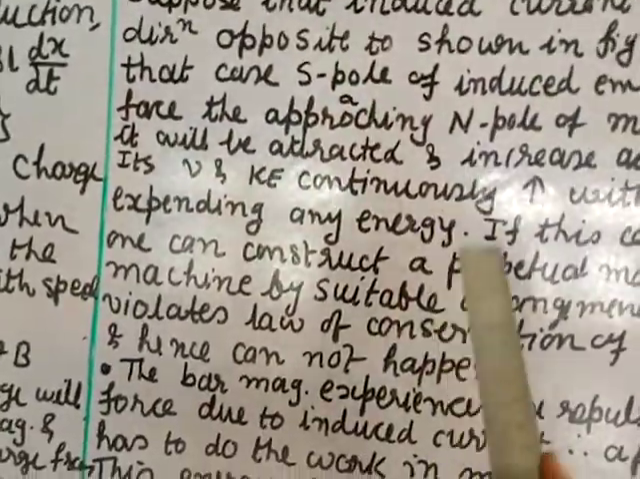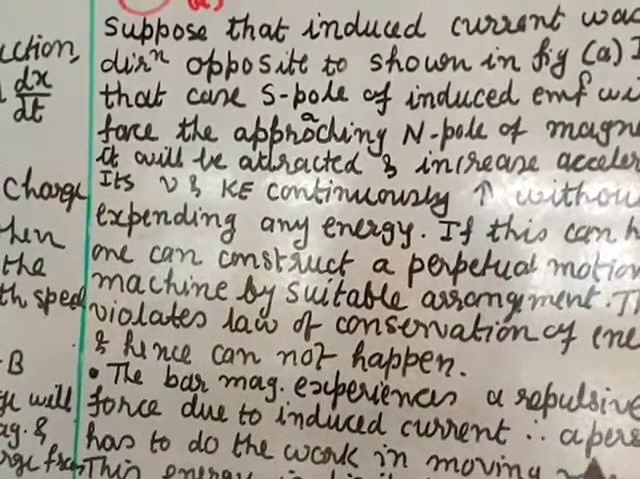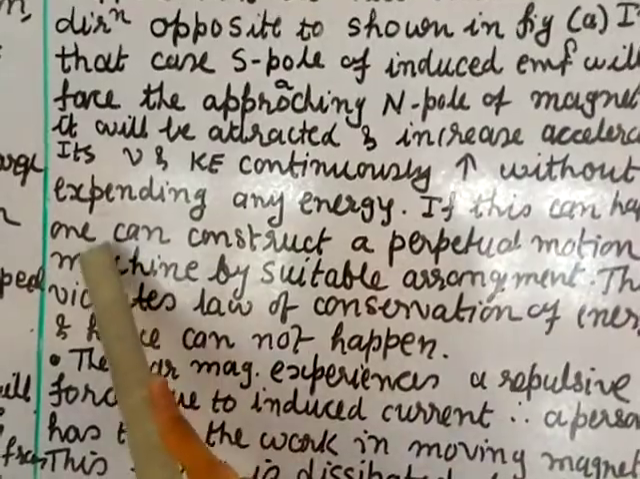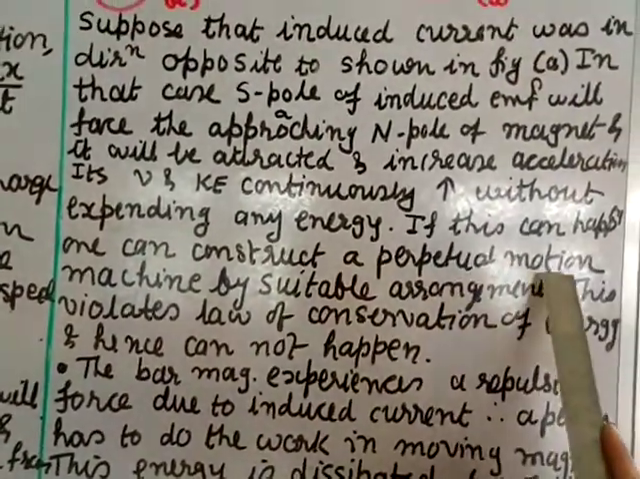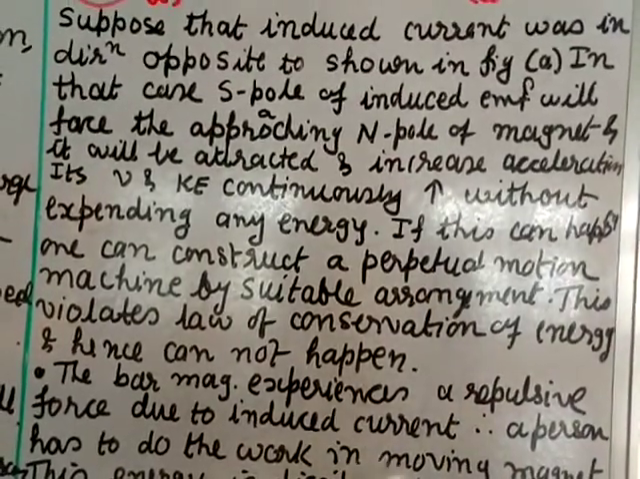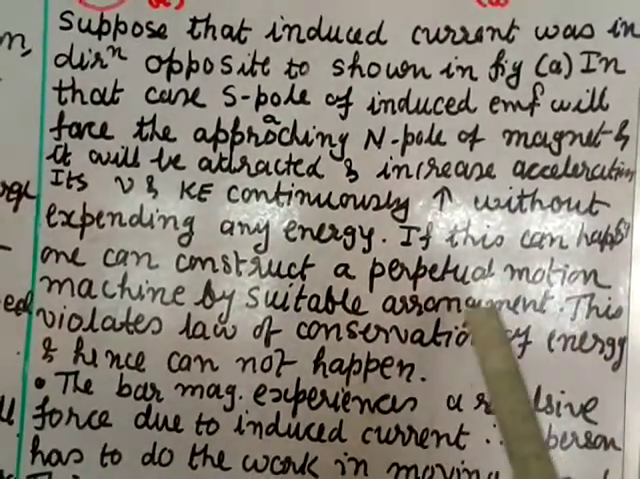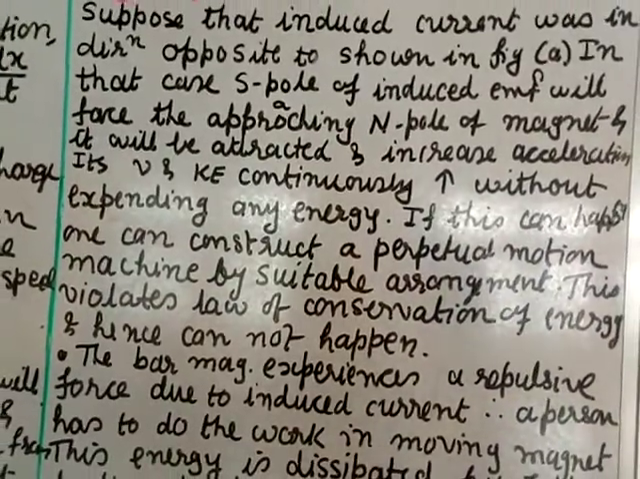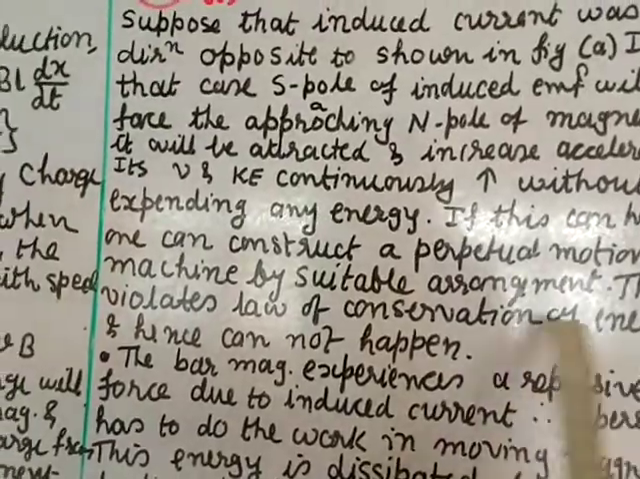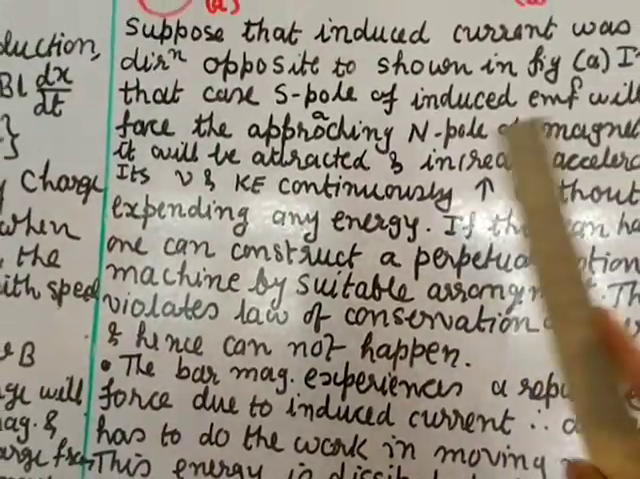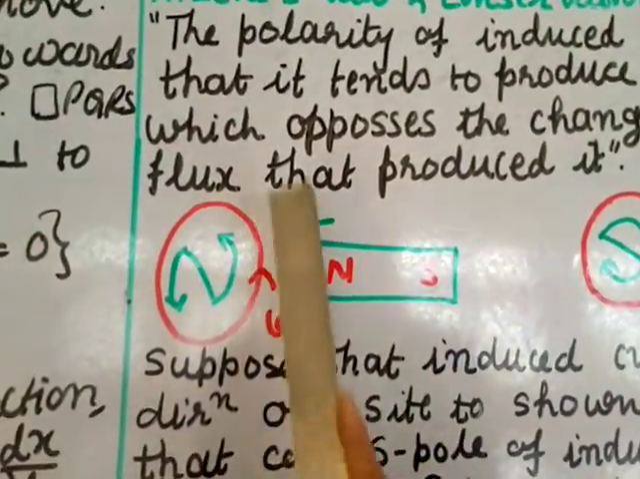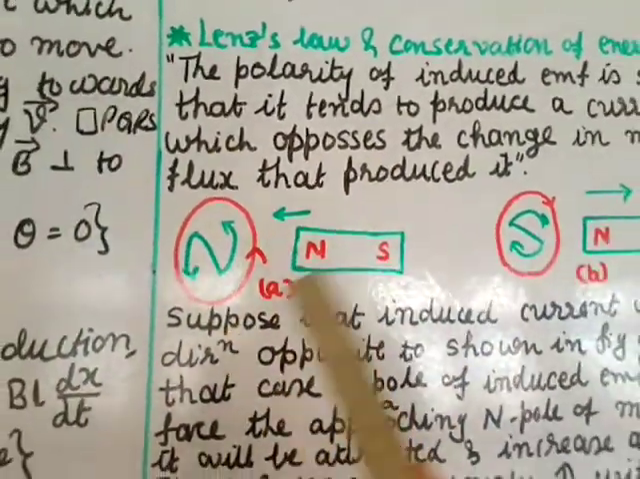And if this is happening, then you are not expending any energy because one is south, one is north, they will attract each other. If this can happen, one can construct a perpetual motion machine by suitable arrangements. Perpetual means always working, eternally working. But we cannot create any machine which has 100% efficiency. This violates the law of conservation of energy and hence cannot happen. So it cannot be that if north is coming, here also becomes south. It will be in the opposite direction only, so the polarity will be opposite.